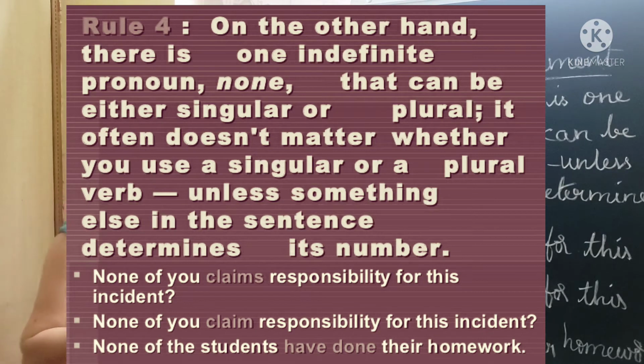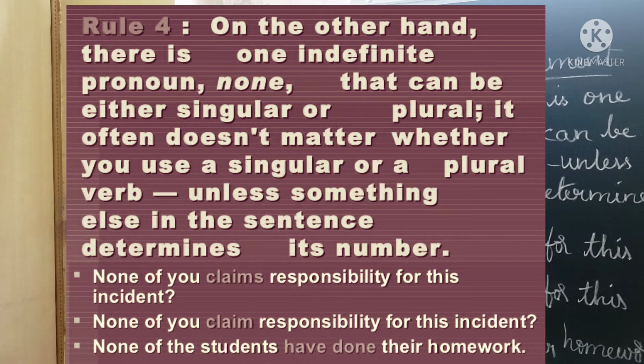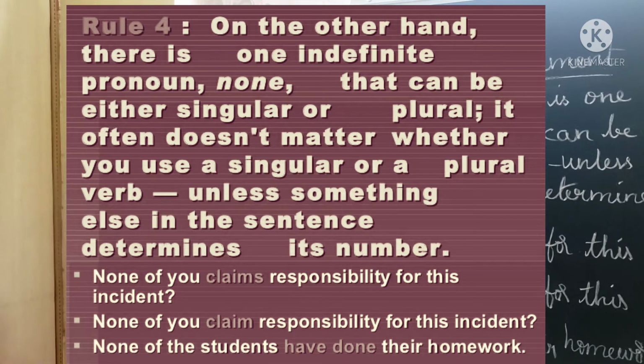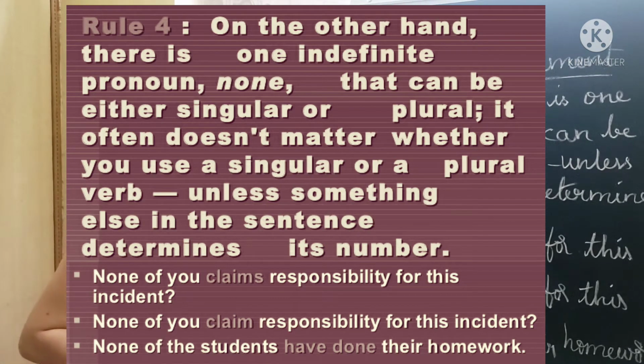Here you can be singular or plural. Here I have used the singular verb, which is correct. Here, none of you claim responsibility for this incident. I have used the plural verb, but still it's correct because you can be either singular or plural. Whereas in the third example, none of the students have done their homework.